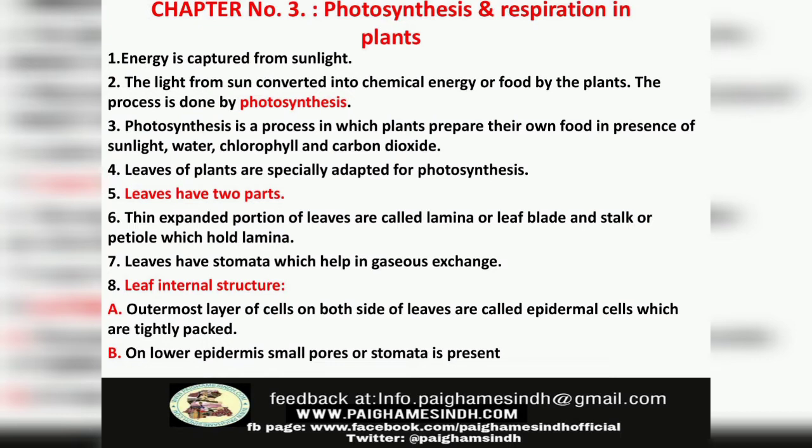Number 7. Leaves have stomata which help in gaseous exchange. Number 8. Leaf internal structure. A. Outermost layer of cells on both sides of leaf are called epidermal cells which are tightly packed. B. On lower epidermis, small pores or stomata are present.